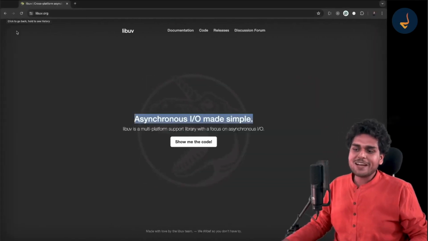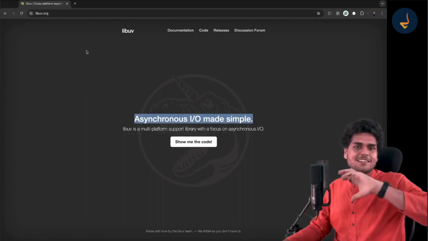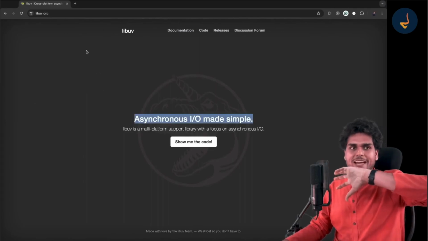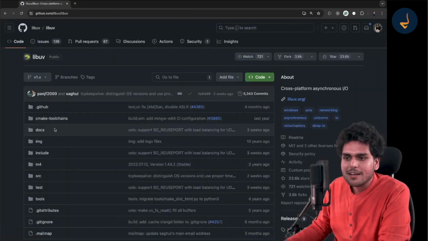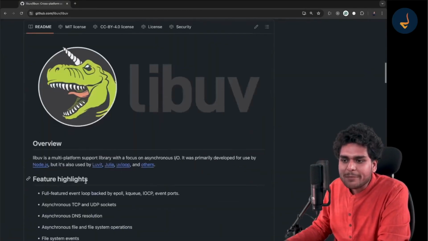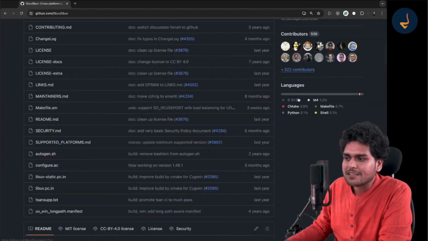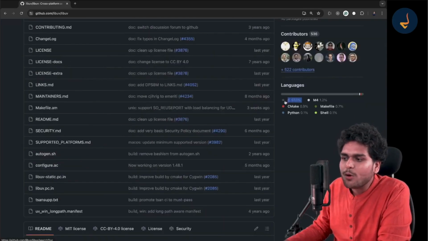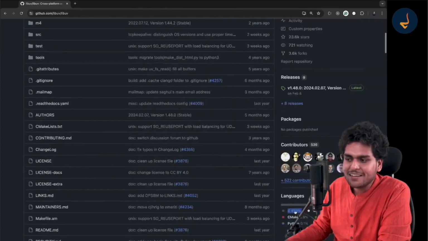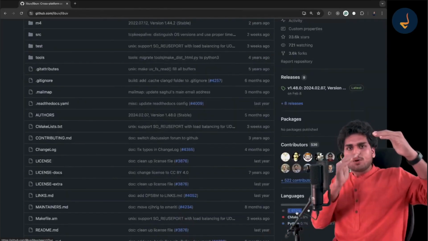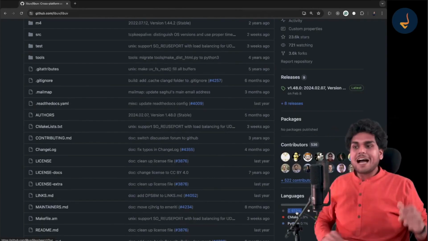You don't understand this. These things look very fancy. It has a fancy logo over there, a unicorn and all that love. But if you go and show me the code, you will see it's just a C library over here. See this, 97% of the code written in libuv is written in C. I told you, right?